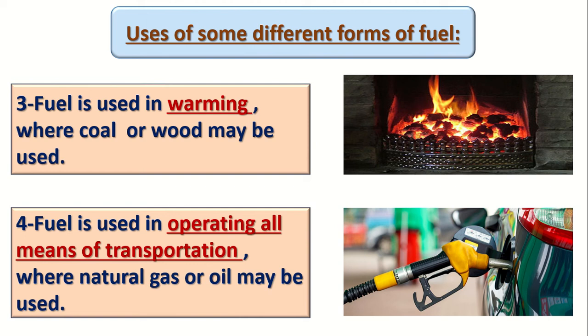You see, in camping, they use also the wood in the forest to get warm. Number 2, the coal. They can also use the coal to be warm. So we use 2 types of fuel for warming, which is coal and wood. Coal and wood for warming.